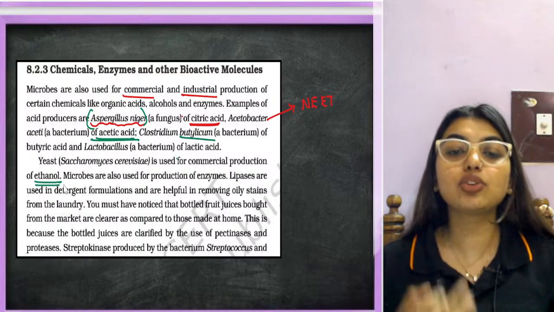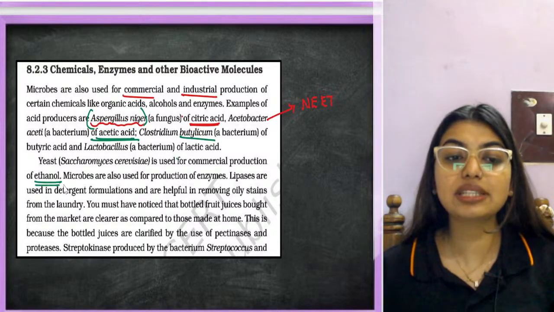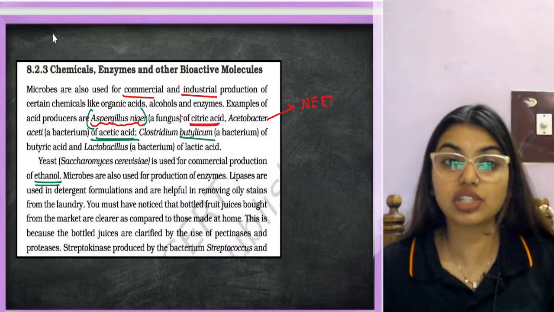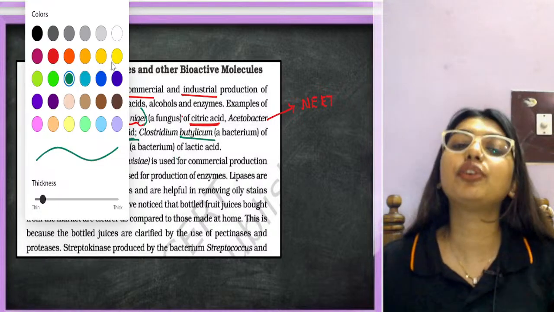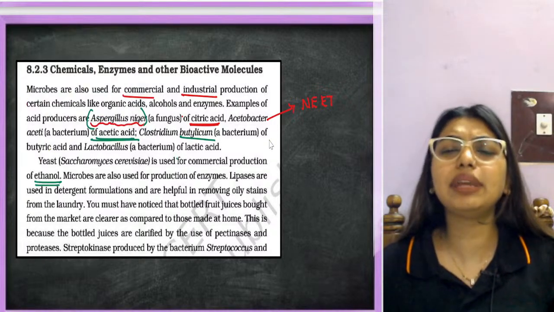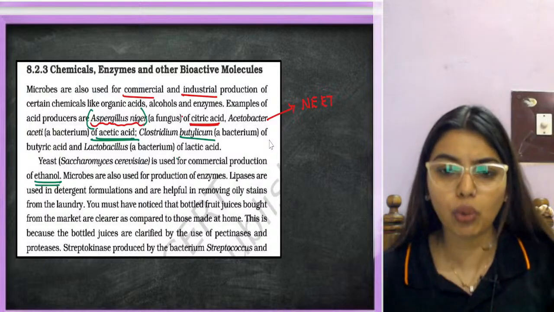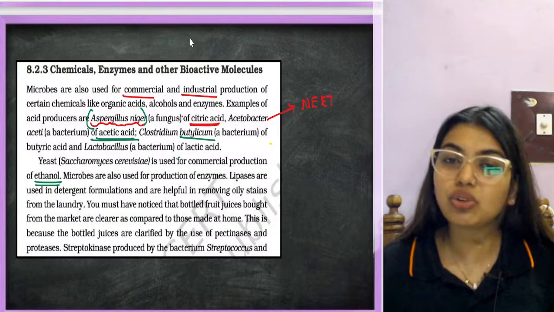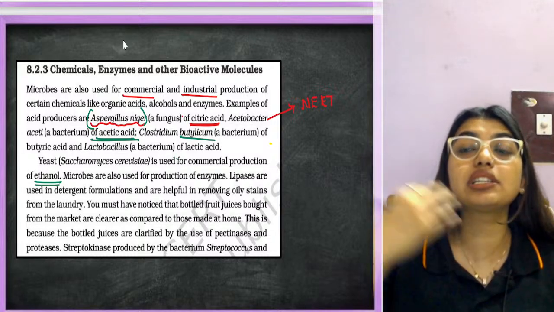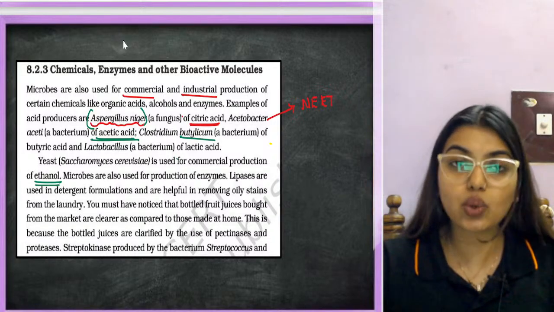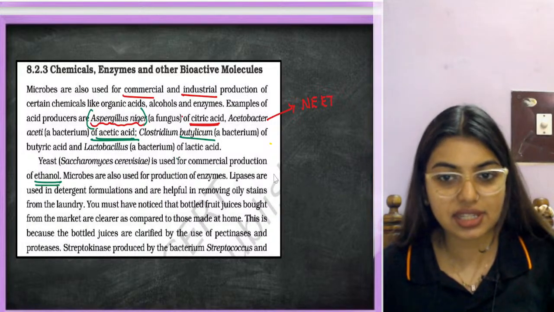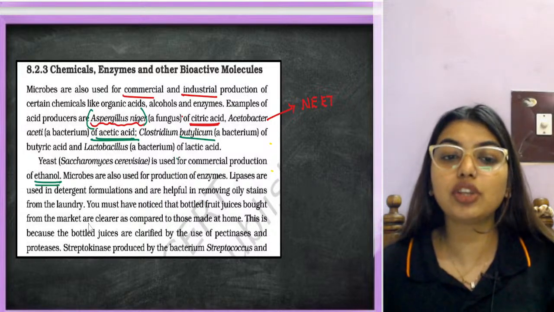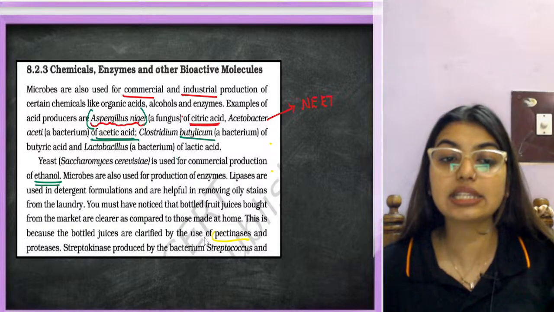Now, microbes are used for the production of enzymes. Lipases are used in detergent formulation. This is very important. How many of you have thought this? When I make apple juice at home, it is whitish and not even good looking. But the same thing made in a store and sold there looks crystal clear. That is because of the use of pectinases and proteases.